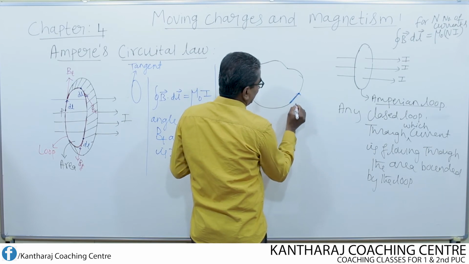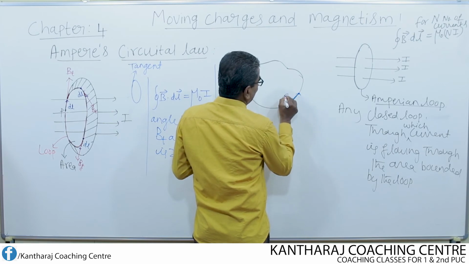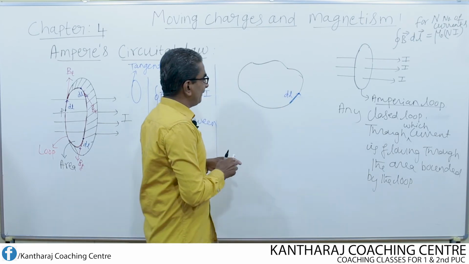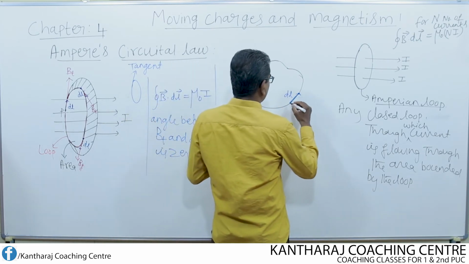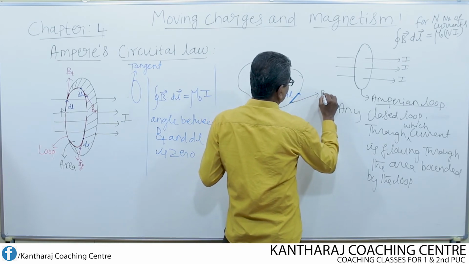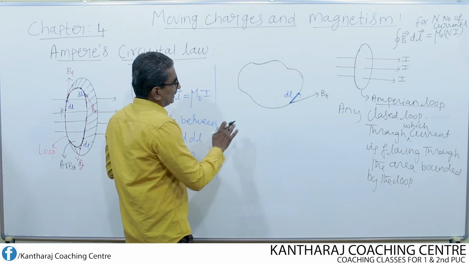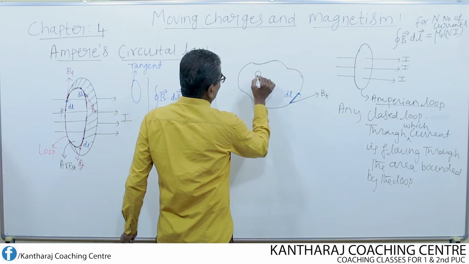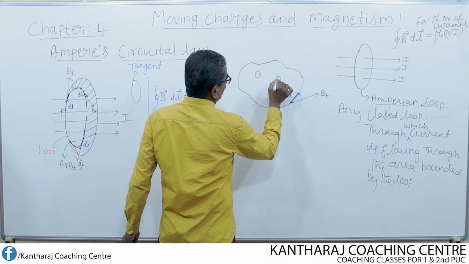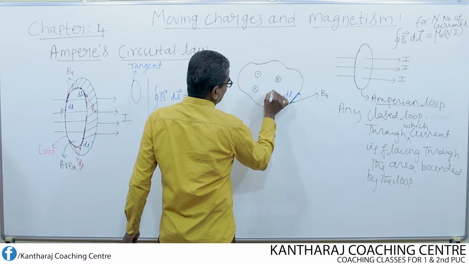So this is the line element of length dl. And suppose I consider this as the tangential component of the magnetic field, and I consider some currents like this. I represent the currents by means of a dot mark inside the circle and a cross mark. What does it represent?